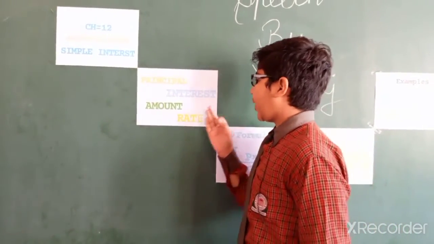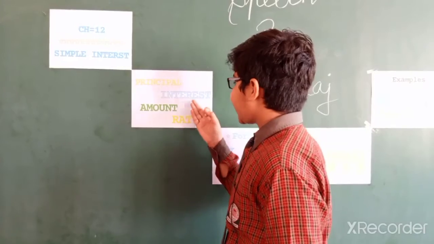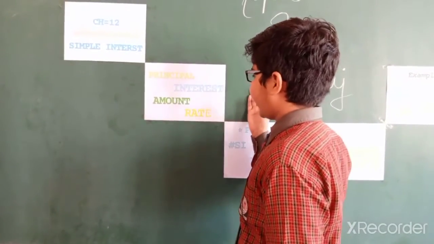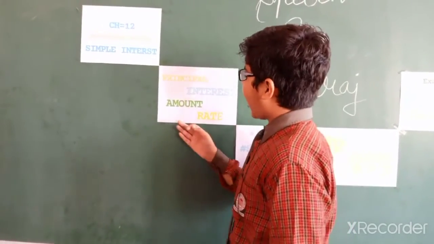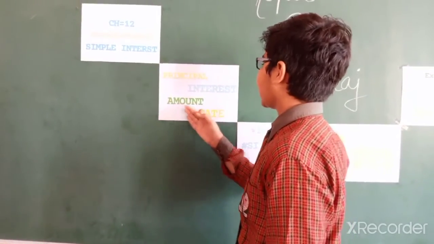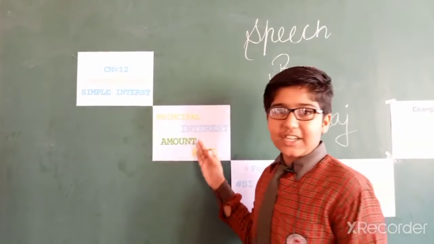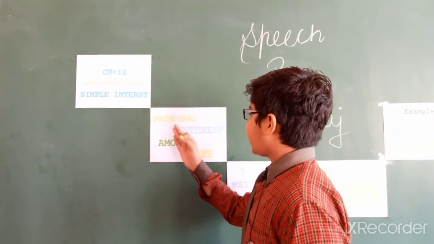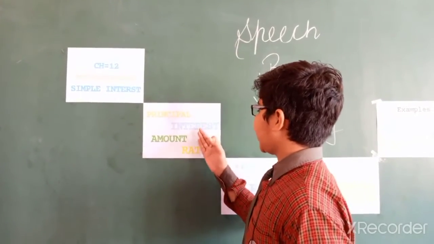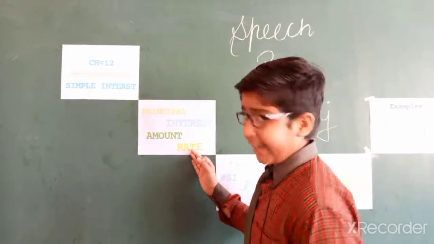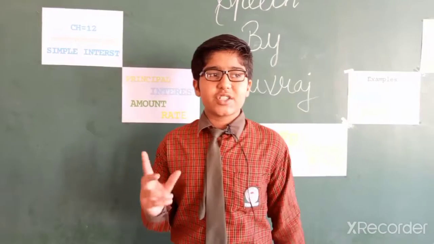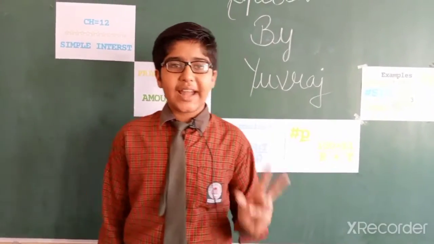So friends, let's talk about interest. Interest, the additional money is called interest. I repeat, the additional money is called interest. So friends, let's talk about amount. The total money paid by the borrower is called amount. So clearly, principal plus interest is equal to amount. So friends, rate. The interest on rupees 100 in a year is known as rate percent per annum.